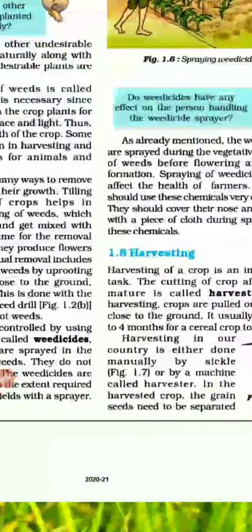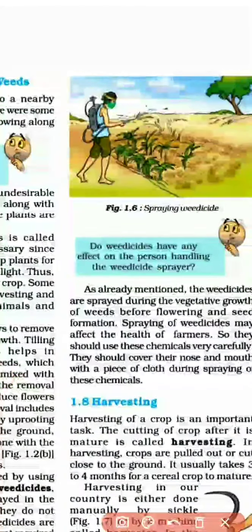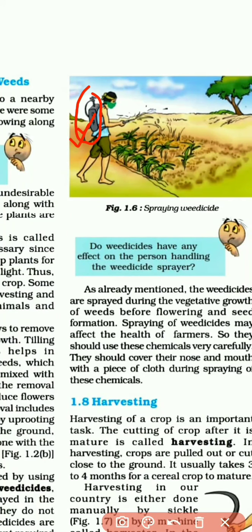Here you can see the picture. The farmer is using a sprayer. This is where the weedicide will be stored, and there is the pipe here. With the help of this pipe, here is the sprayer. It will spray to the field and the weeds will be controlled.